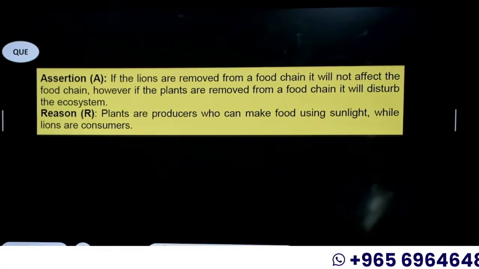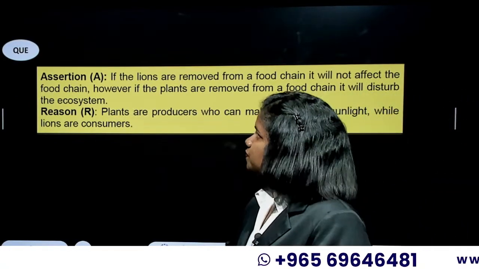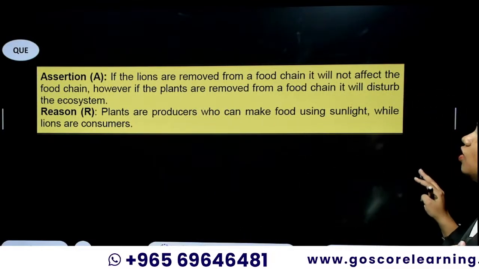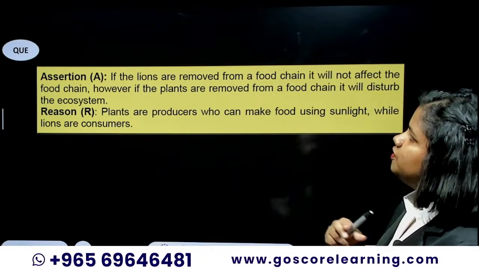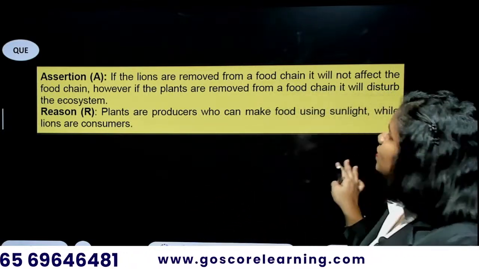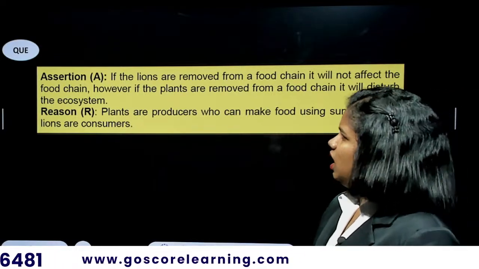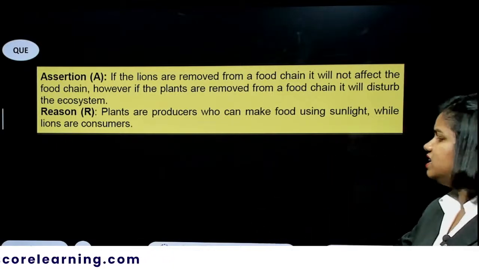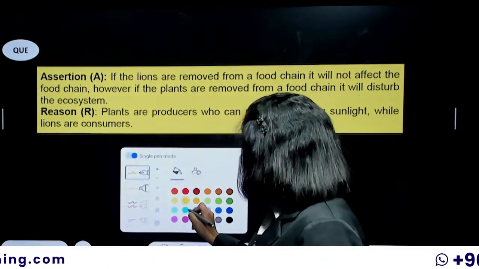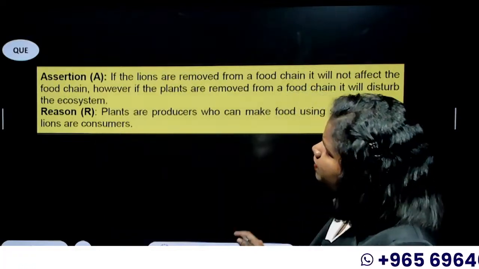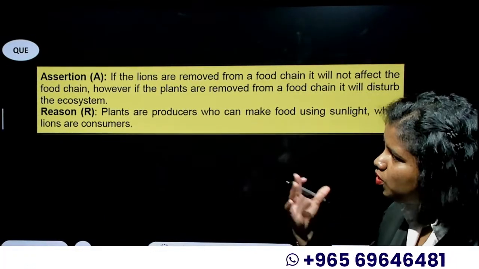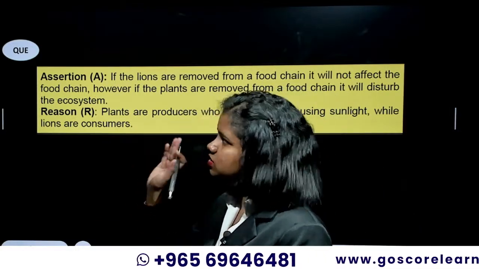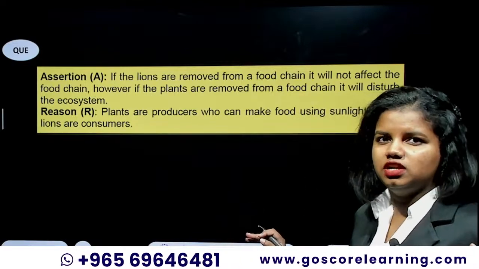Yeah. And then there is the second assertion and reason kind of question. Assertion is, if the lions are removed from a food chain, it will not affect the food chain. However, if the plants are removed from a food chain, it will disturb the ecosystem. And reason, plants are producers who can make food using sunlight, while lions are consumers. So to solve such an assertion and reason kind of question, you first have to find out whether both the statements are true or false. If the statements are false, you don't have to connect the reason to the assertion. So just find whether it is true or false in the first place.